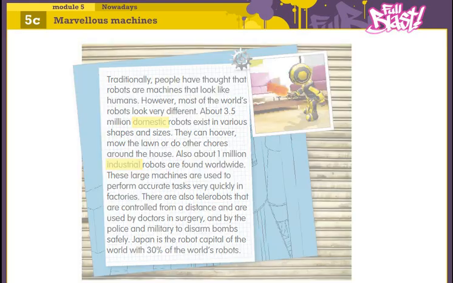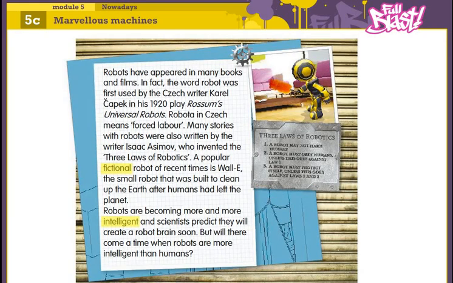Okay, last text. Robots have appeared in many books and films. In fact, the word robot was first used by the Czech writer Karel Čapek in his 1920 play Rossum's Universal Many stories with robots were also written by the writer Isaac Asimov, who invented the 3 laws of robotics.